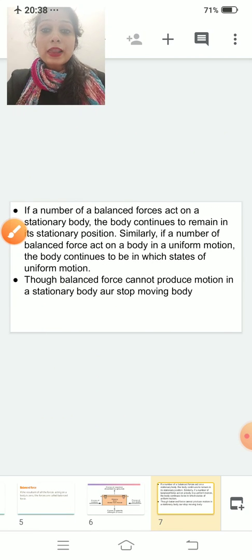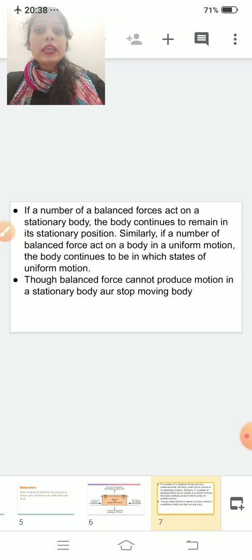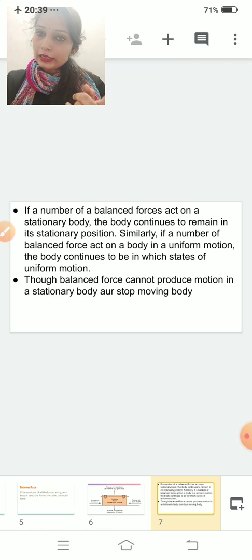If a number of balanced forces act on a stationary body, the body continues to remain in its stationary position. I told you this earlier. It will not start moving. And if a number of balanced forces act on a moving body, it will move in uniform motion. Speed will neither increase nor decrease. It will remain the same.